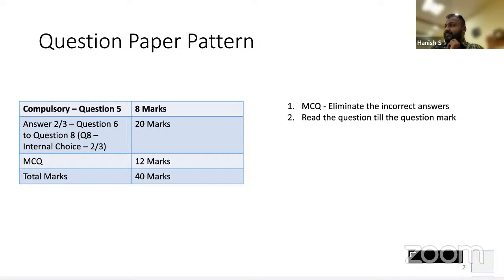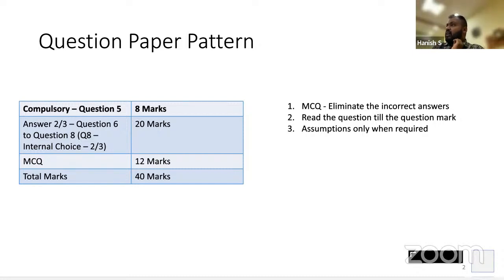Very nice. Okay. So now you have to read the question till the question mark. Otherwise, we'll run into problems. Third, there could be cases where you don't know whether it is an intrastate supply or an interstate supply. They forgot to tell you that the rate of tax is 18%.